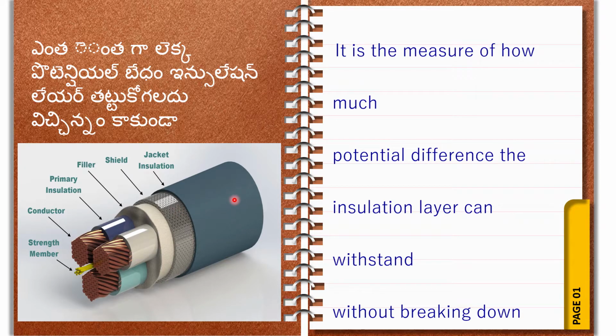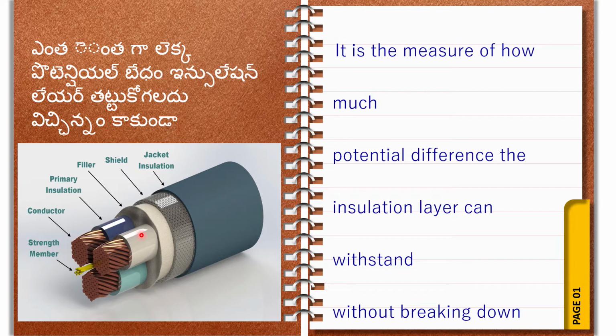Then I send 440 volts, and the insulation is still working fine, which means the conductor is working fine. If I send 11 kV, what will happen? The insulating coating on the conductor will burn out.